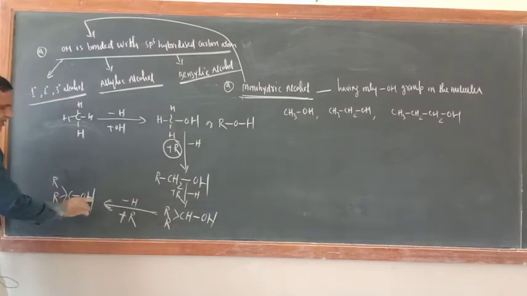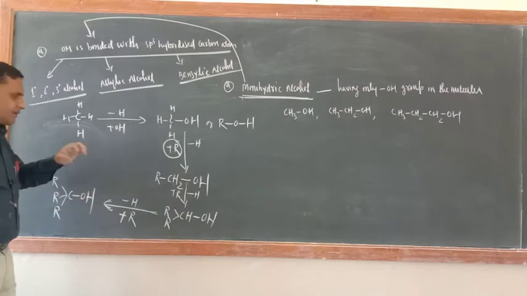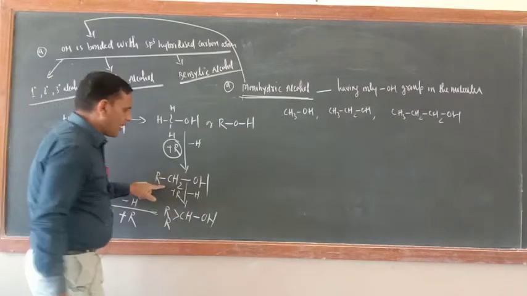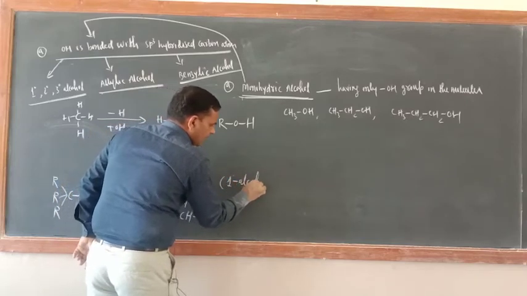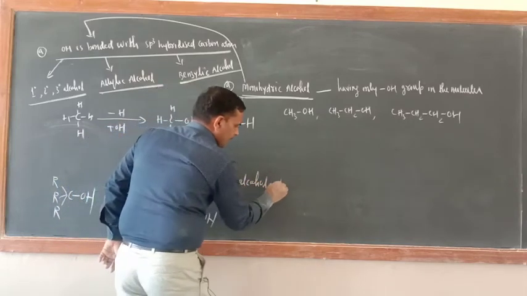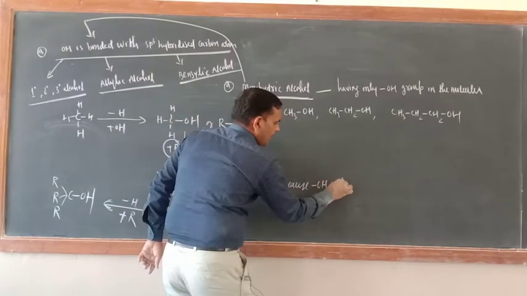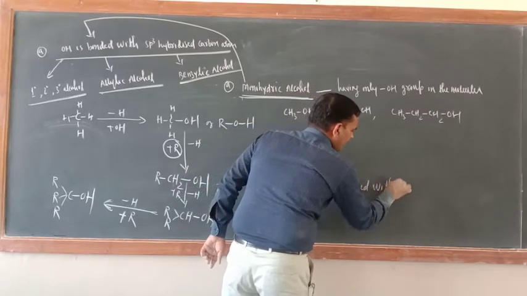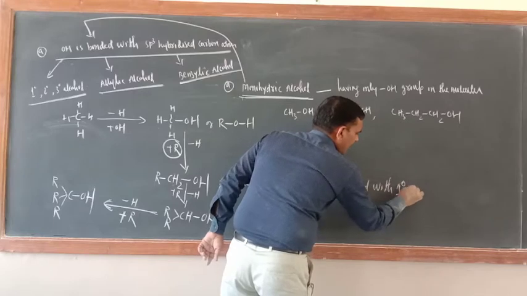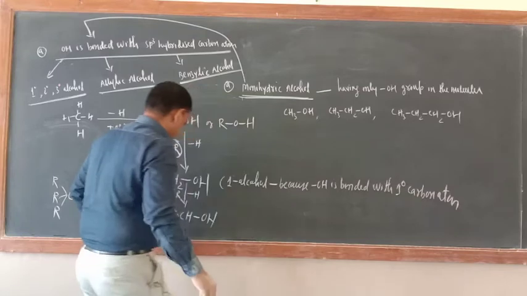So RCOH. Okay, now just try to understand why they are known as 1 degree, 2 degree, 3 degree alcohol. Just see. This is 1 degree alcohol. Why 1 degree alcohol? Because OH is bonded with a 1 degree carbon atom. Now just see here.